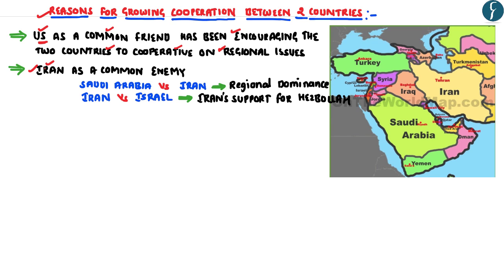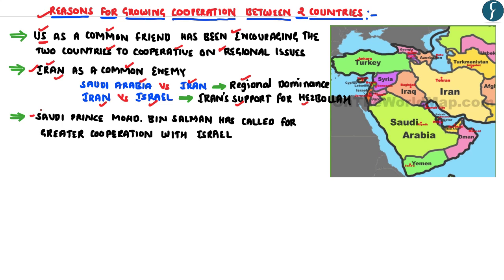The other reason for these two countries to come together can be linked to the Iranian factor, when both Saudi Arabia and Israel see Iran as a common enemy. For example, both Saudi Arabia and Iran are vying for regional dominance of the Muslim world. Similarly, Israel considers Iran as its enemy because of the Iranian support or funding to the terrorist organization Hezbollah. So, because both these countries view Iran as a common enemy, they have come together in order to reduce the Iranian influence in West Asia.